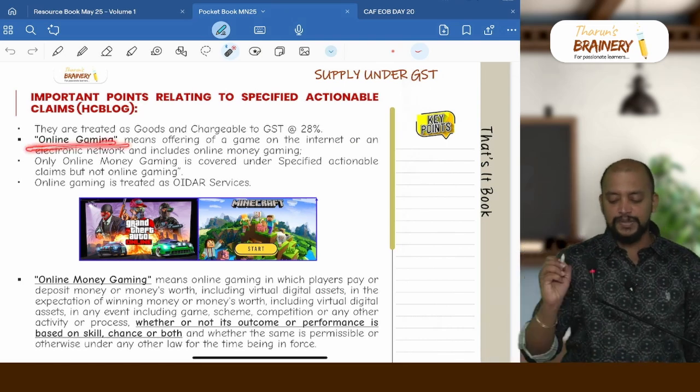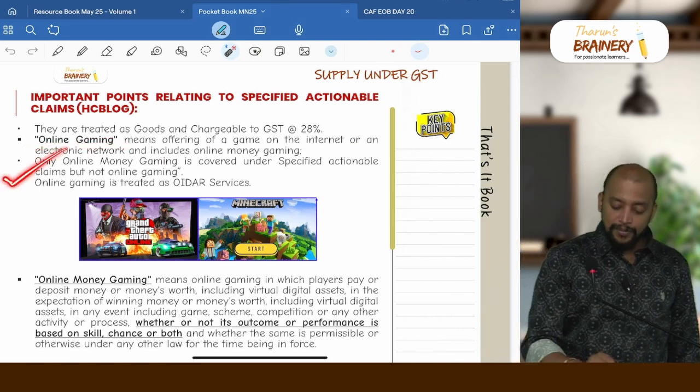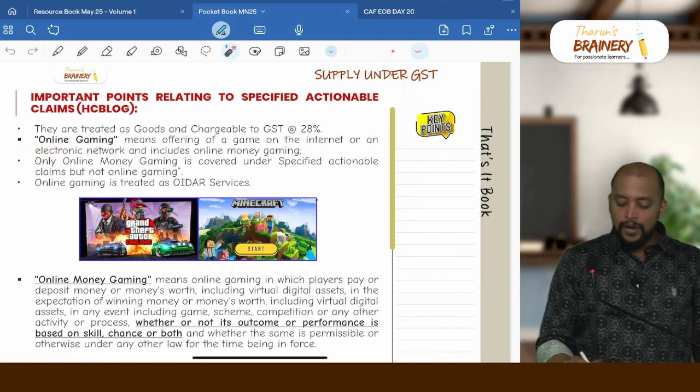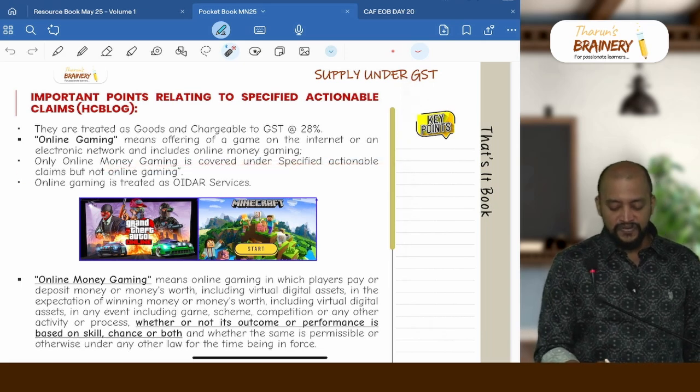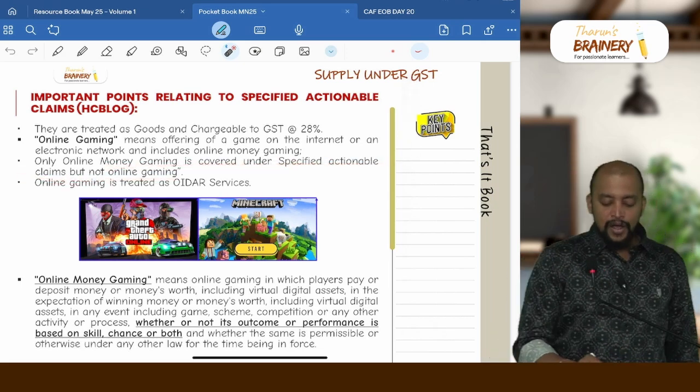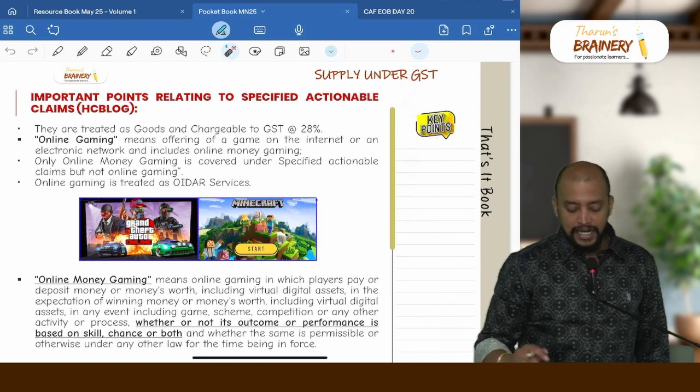Online gaming is not a specified actionable claim. Only online money gaming is a specified actionable claim. Only online money gaming is covered under specified actionable claim, but not online gaming. Online gaming is treated as OIDAR services.